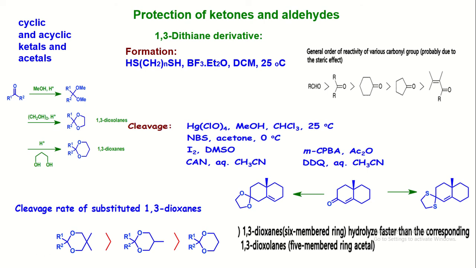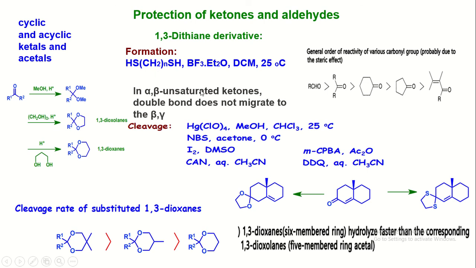Therefore, there is no shifting of the position of the double bond. Hence, in case of 1,3-dithiane derivatives of alpha beta unsaturated ketones, the bond does not migrate to the beta gamma position. It is a more advantage of 1,3-dithiane derivatives.